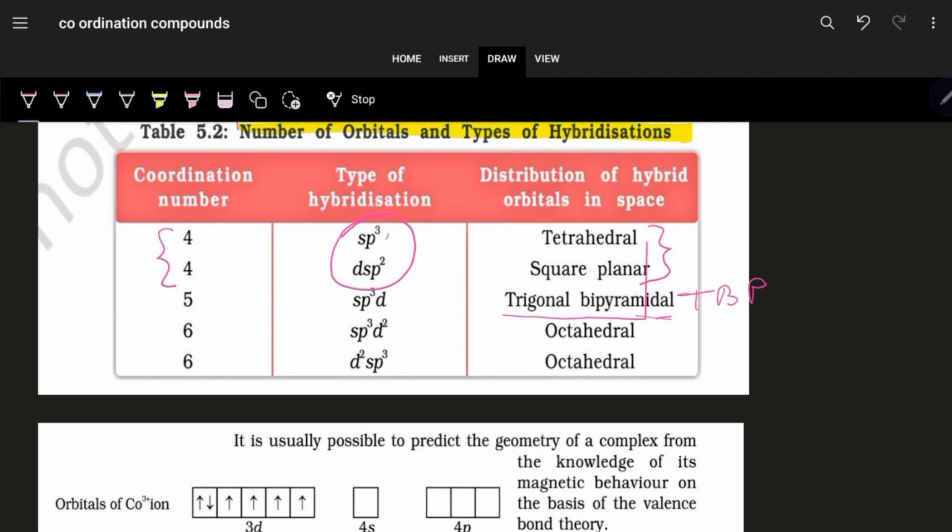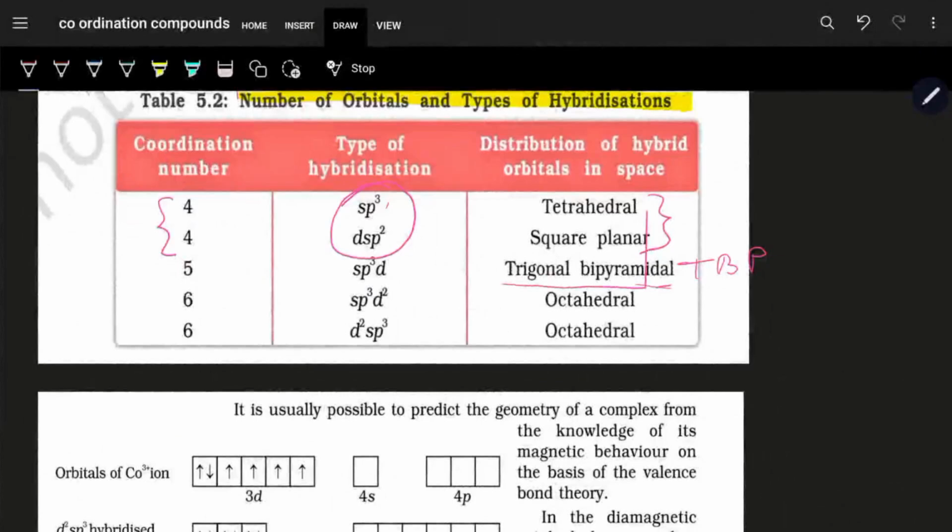Now, if the coordination number is equal to 6, then we have octahedral geometry. But coordination number 6 can have different hybridization states as well. It can have sp3d2 hybrid state, which is octahedral, or d2sp3, which is also octahedral.